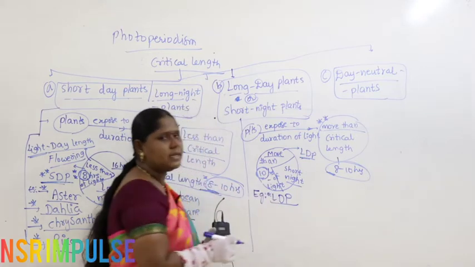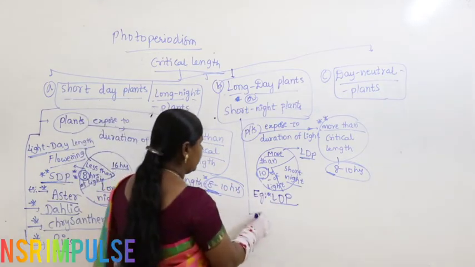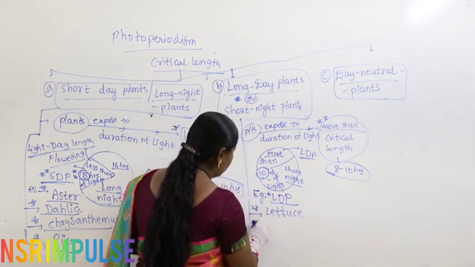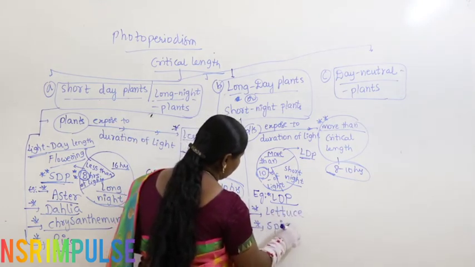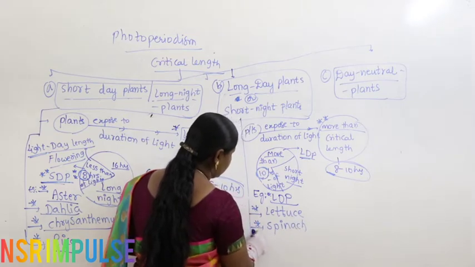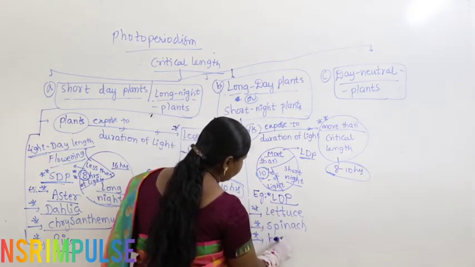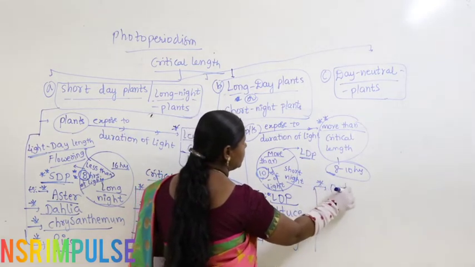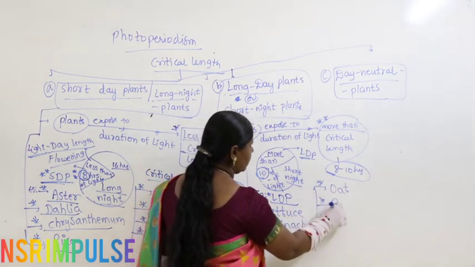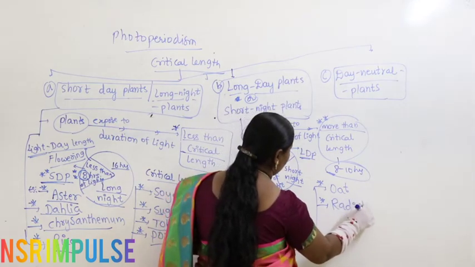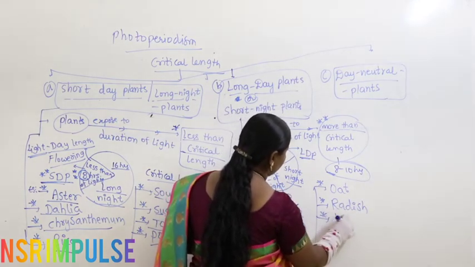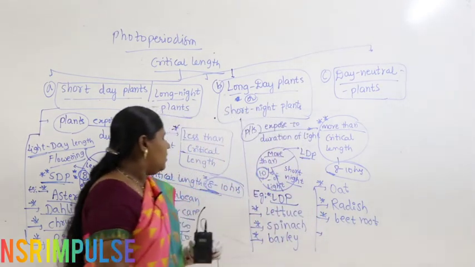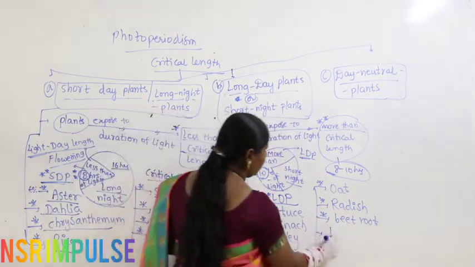So, you will get it in leafy vegetables. What all will come? We can take lettuce, spinach, and you can take barley, oat, I am writing the continuation of this here, radish, beetroot. Okay. So, apart from this, henbane.